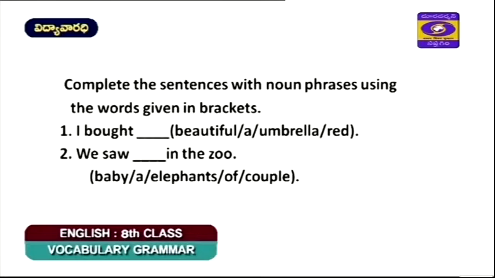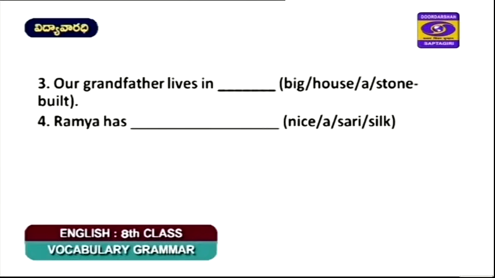Then a baby of couple elephants, is it correct? No, it doesn't appear to be correct. A couple of baby elephants. So that means that there are two baby elephants, and the two baby elephants are referred to as a couple of baby elephants. Okay, we will go to the next.